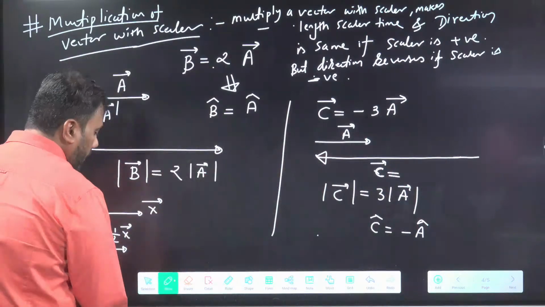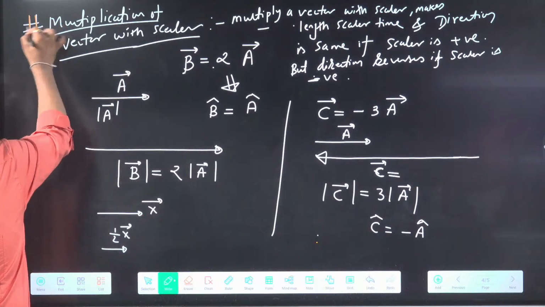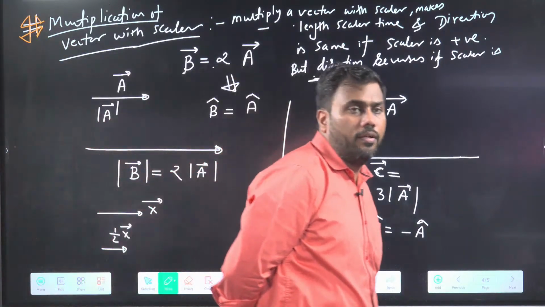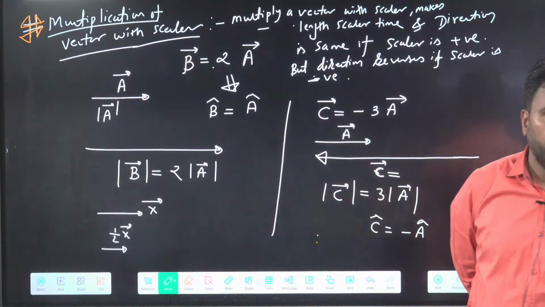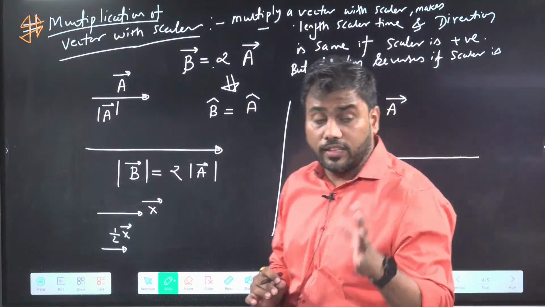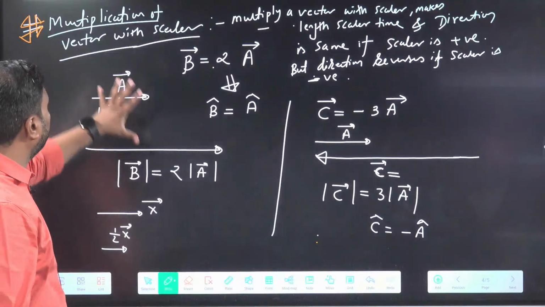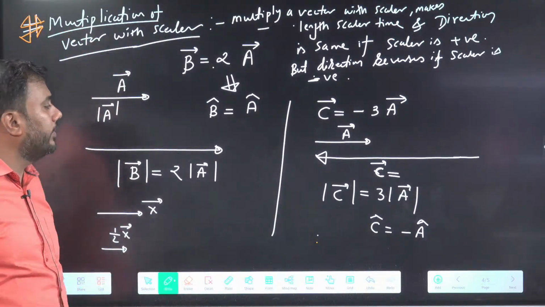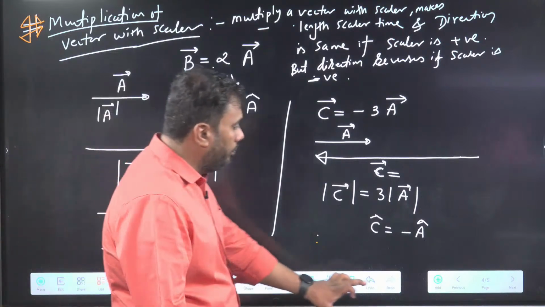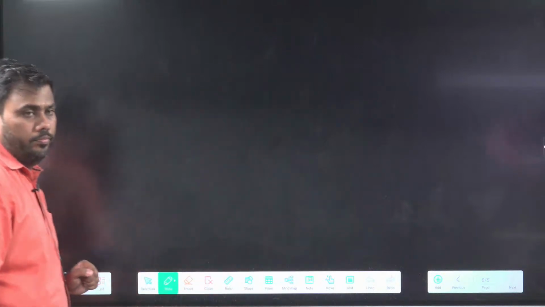So we have learned here about multiplication of a vector with a scalar. Is this point clear to everyone? Multiplication of a vector with a number. Okay, we are starting vectors today and we are starting from very basics, so we are just discussing multiplication of a vector with a scalar. I hope these points are clear. So let's go to the next slide.